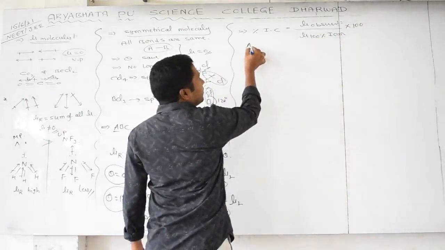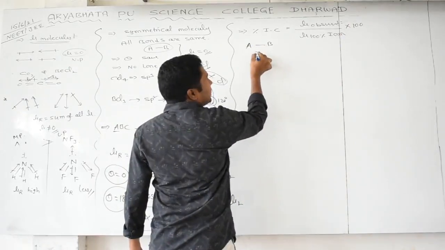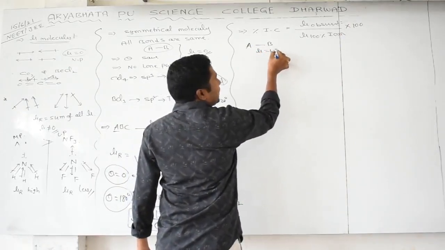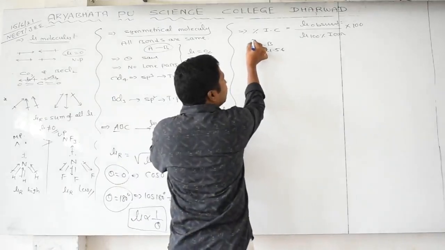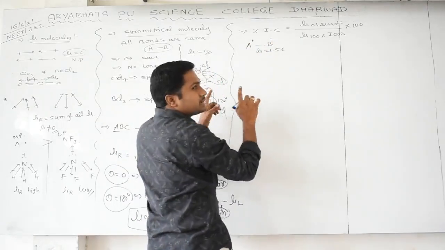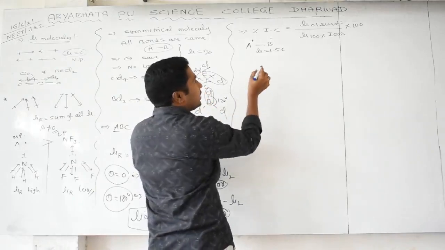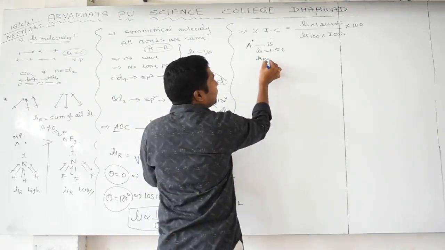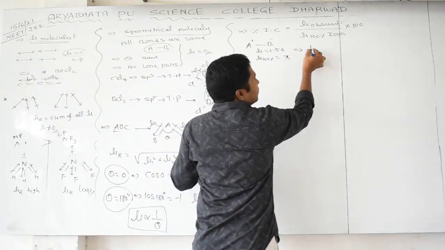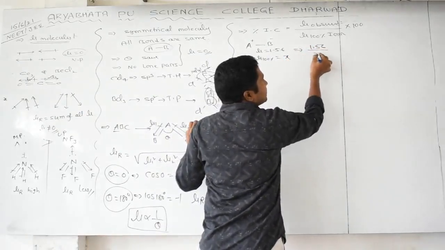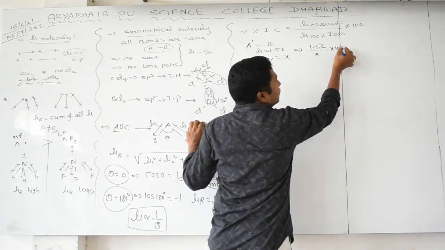Take an AB bond where the given dipole moment is 1.56. We have to calculate the dipole moment when it completely becomes A plus B minus. That is the dipole moment for 100% ionization, some x. Then percentage of ionic character is 1.56 divided by whatever x value you get, into 100.